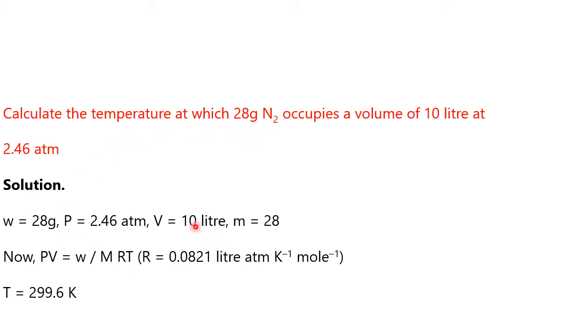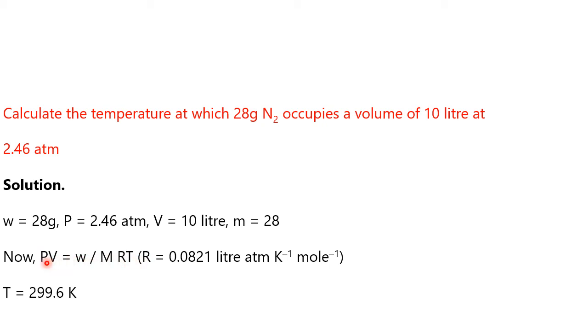So volume 10 liters. Okay. Now, what is the P? P equal to 2.46 atmosphere. Already it is in the atmosphere only. See here, calculate the temperature T at which 28 gram, you have to convert into n, number of moles, occupies a volume. V is given, 10 liters at 2.46 atmosphere pressure. Okay. So P is given, volume is 10 liter, n equal to 1. So using PV equal to nRT.